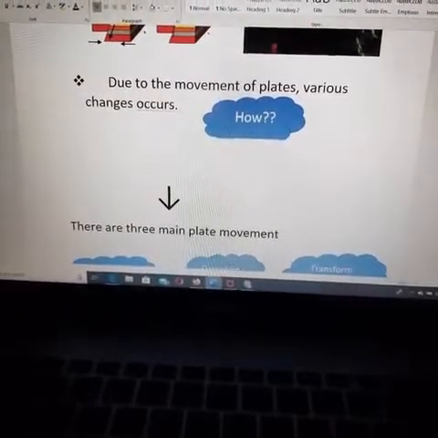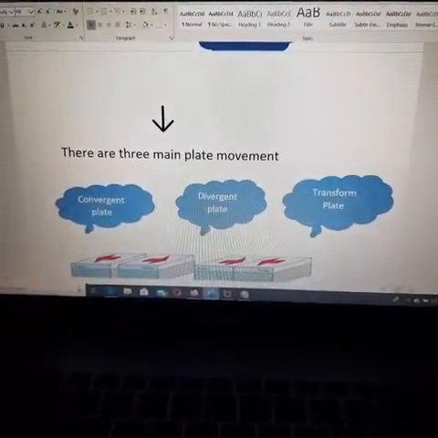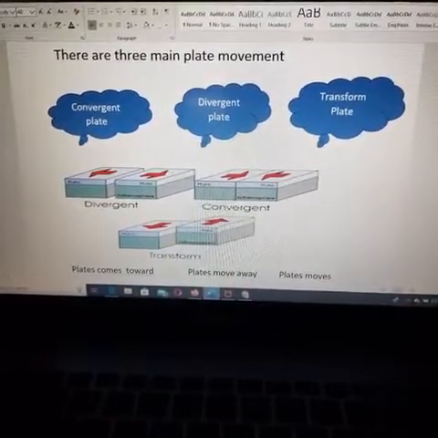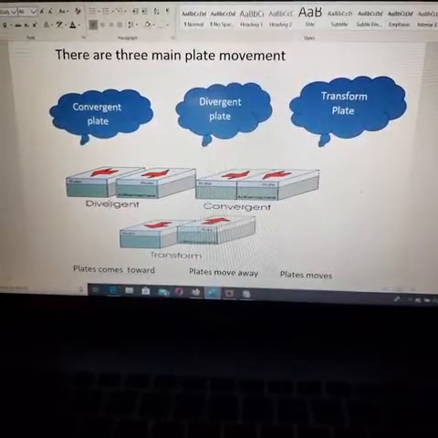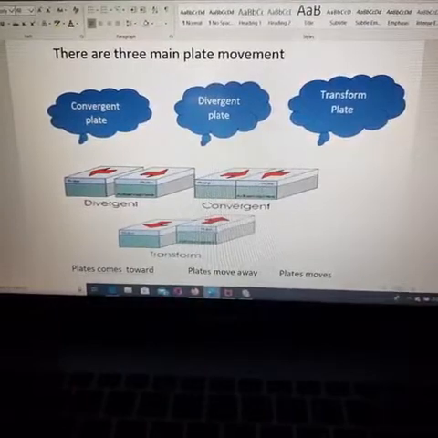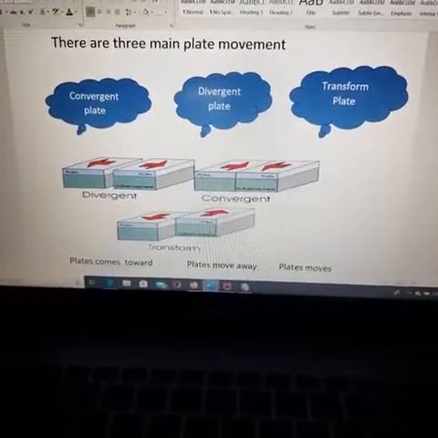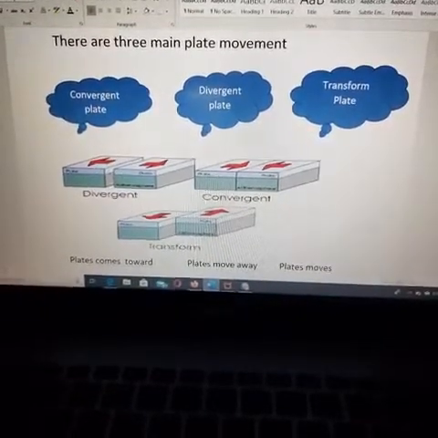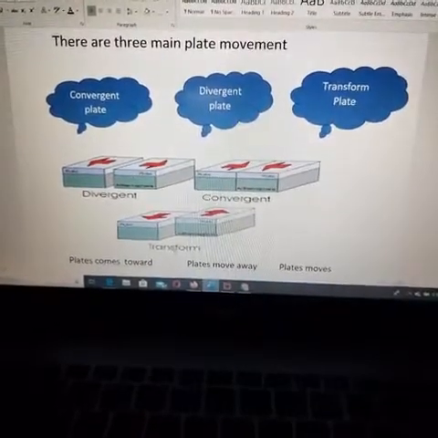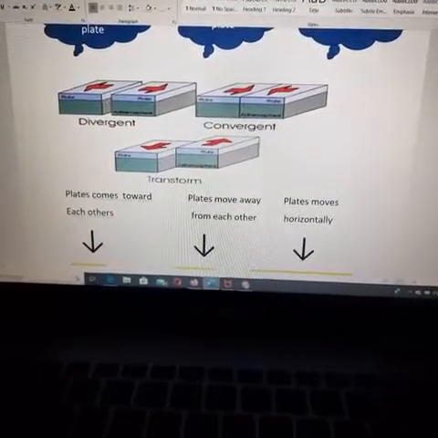Various changes occur. So many changes will occur. How do they occur? There are 3 main plate movements: the convergent plate, the divergent plate and the transform plate. Convergent in the sense both will be joined and one layer will come above and one layer will go down. That will be called folding. Divergent means both will move apart. These blocks will be cut and moved this way and that way. And the next is the transform plate. Like this, the land starts to move from one place to another.